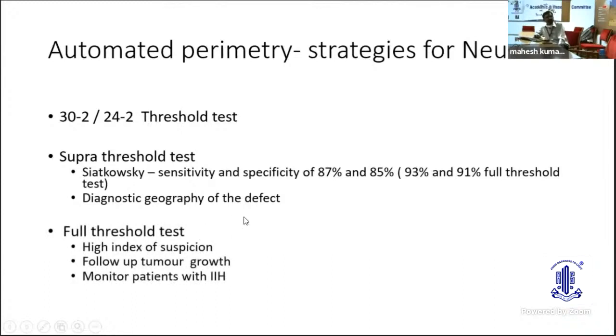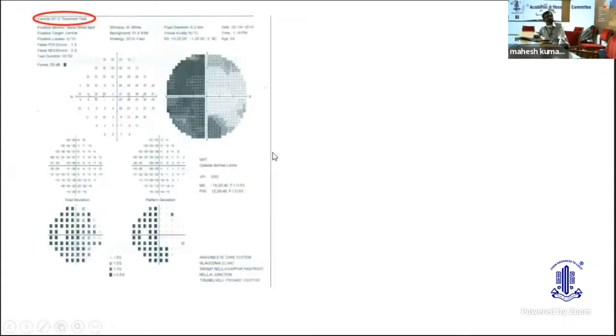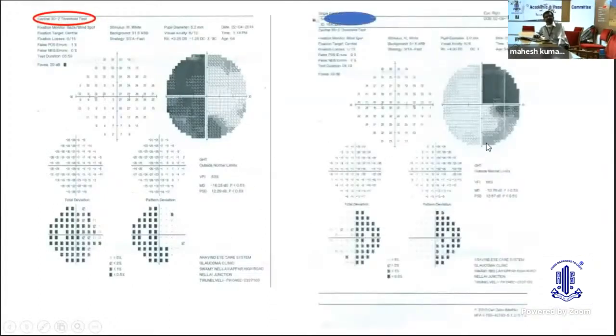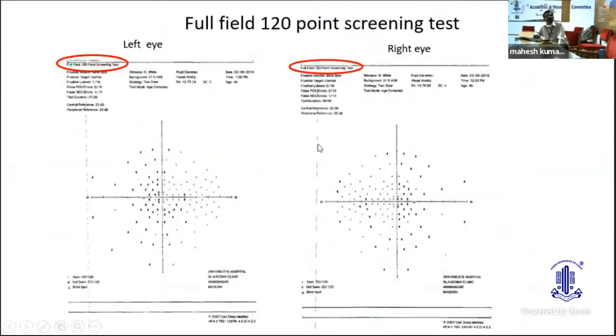A regular full threshold test, like a 30-2 or a 24-2, is done whenever there is a high index of suspicion, whenever we follow up tumor growth, and whenever we are monitoring patients with idiopathic intracranial hypertension. So in this instance, we can see an evolving bitemporal field defect. A threshold test and obviously neuroimaging by magnetic resonance imaging is mandatory in these cases. And a full field testing, if it is done, will also in most instances detect field defects. You can see a bitemporal field defect in this instance.